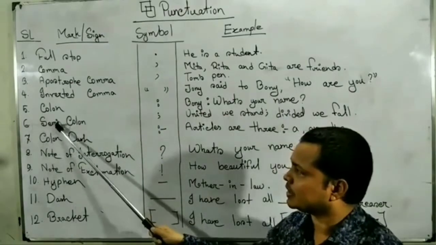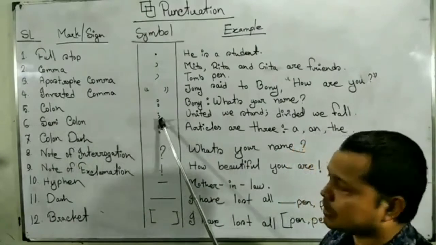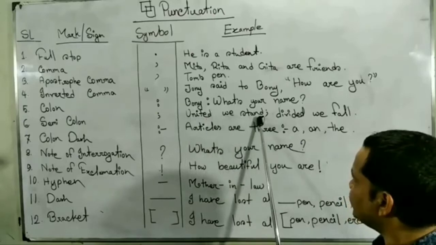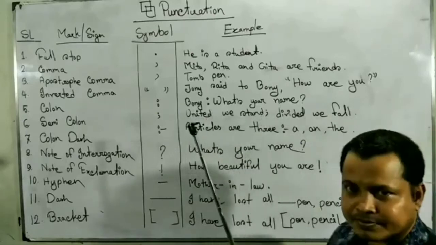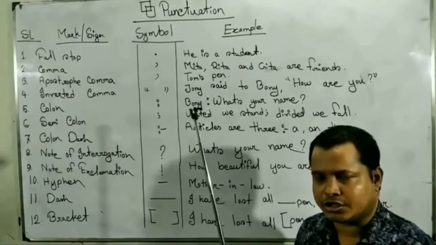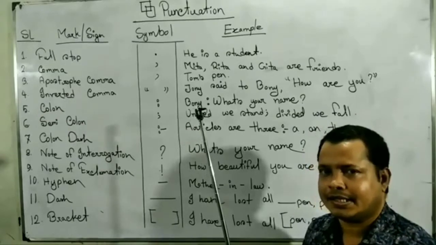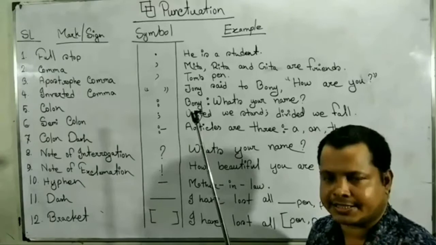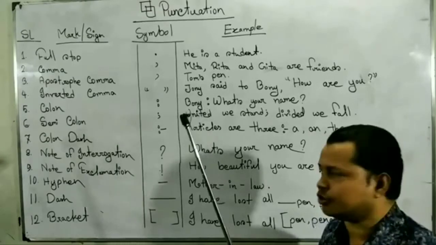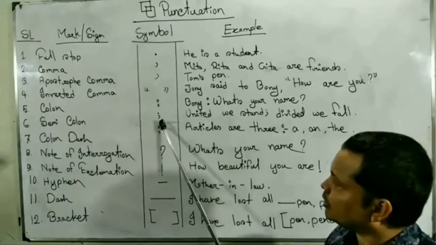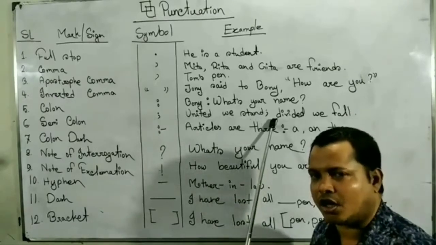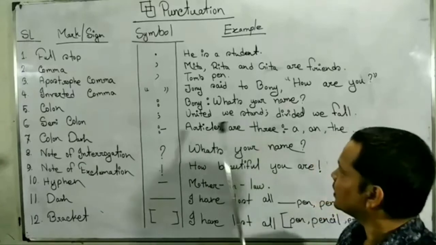Number 6, semicolon, sign. United we stand, divided we fall. When 2 sentences or 2 clauses are in opposite meaning, opposite sentiment, then we have to use semicolon between 2 clauses or 2 sentences.